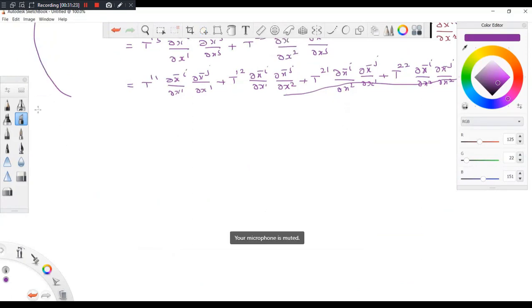Now, correspondingly, you can define the covariant.